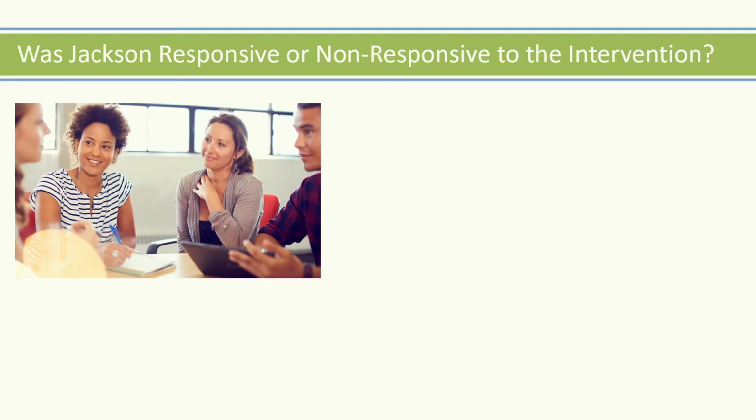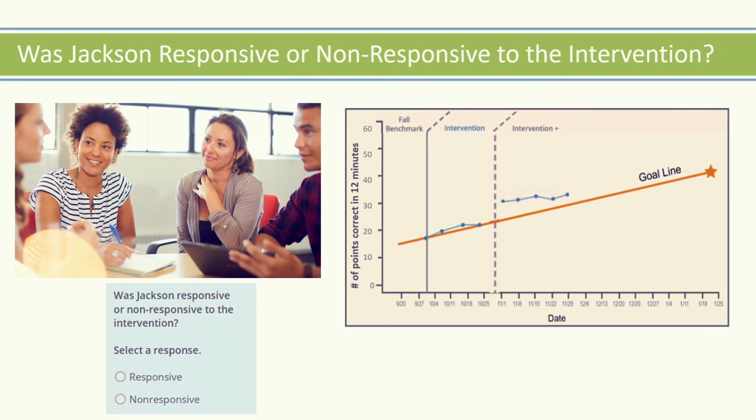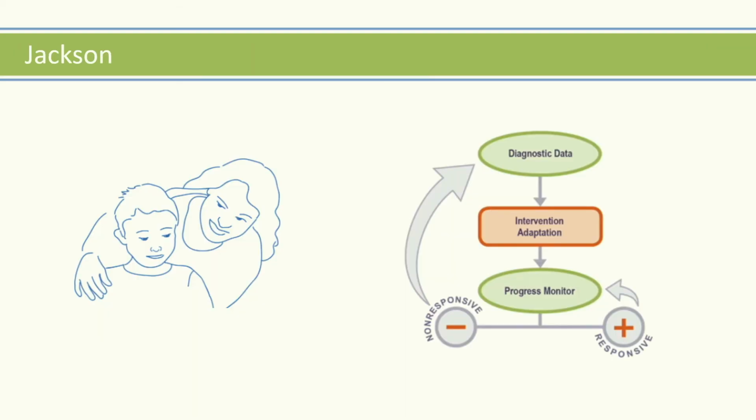The team meets after these additional 4 weeks to determine whether Jackson has responded, and the team compares his current performance to his goal line established at the beginning of the intervention. Is the adapted intervention working? For students with severe and persistent learning needs, the DBI process serves as an ongoing cycle of data analysis and adaptation.